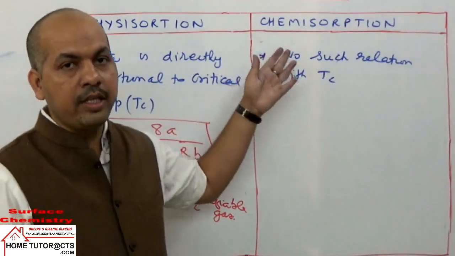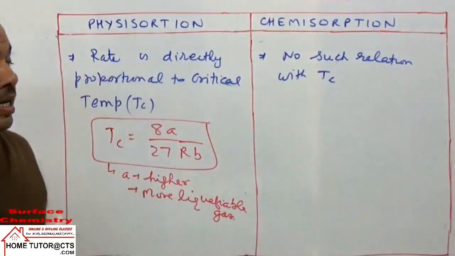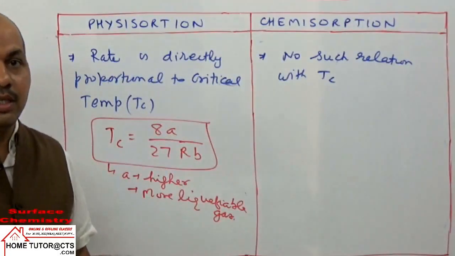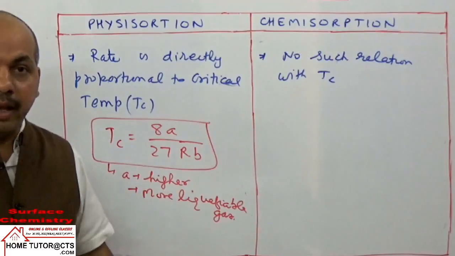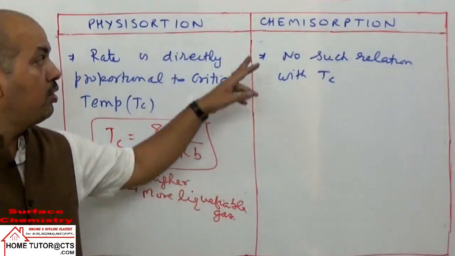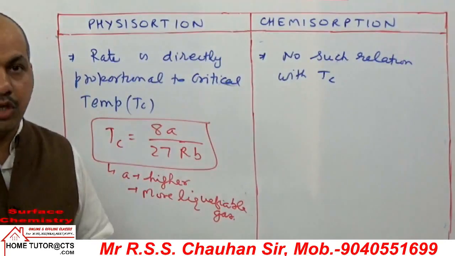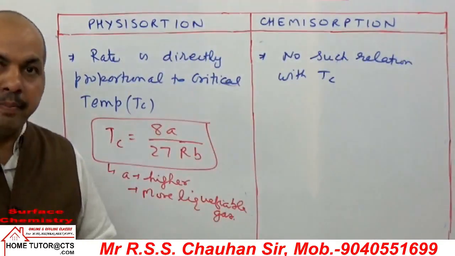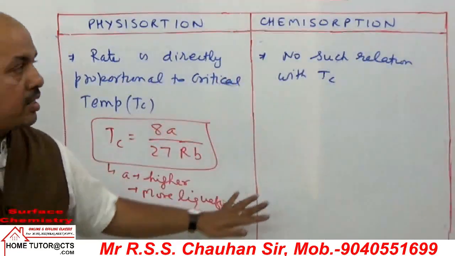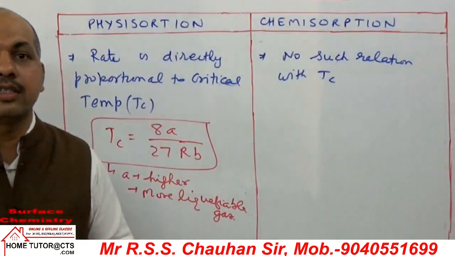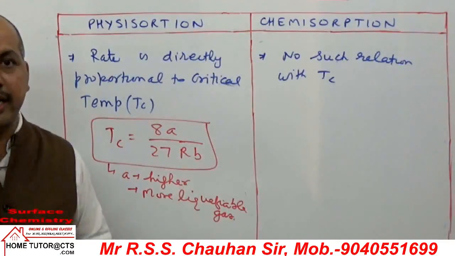Here in chemisorption, they have no van der Waals attraction force; they have chemical forces and chemical compound formation. So in chemisorption, there is no relation of the gas with critical temperature. I hope it is clear. Now let us take some factors affecting this phenomenon of adsorption, and then theories.